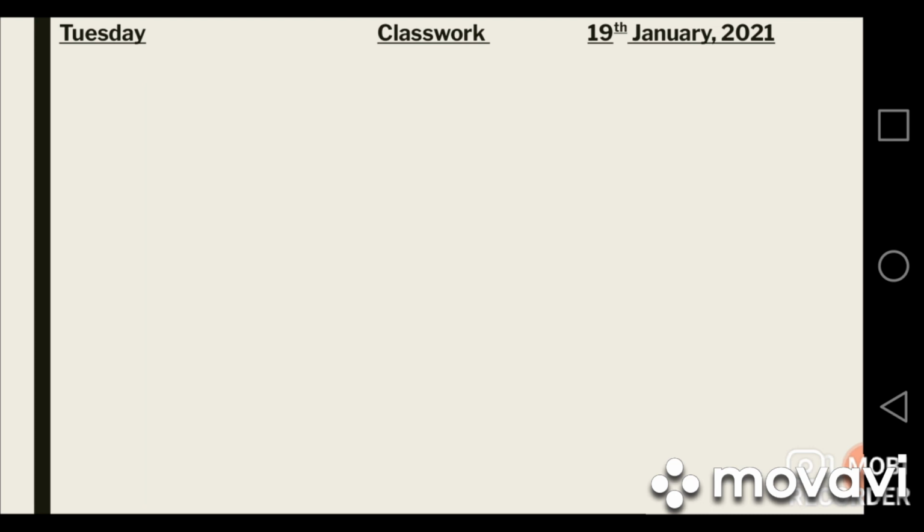You have to follow this format to write date and day. Use a scale and a pencil to draw 3 lines. Write day on the line that you will draw in the upper right corner. On the line that you will draw in the middle of the page, you will just write the classwork. And on the line that you are going to draw in the upper left corner, you will write today's date.